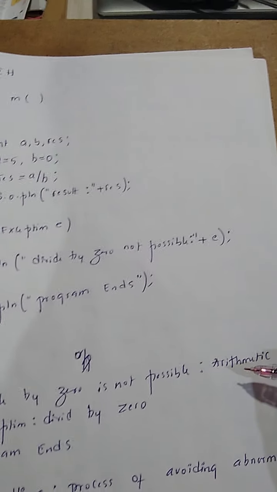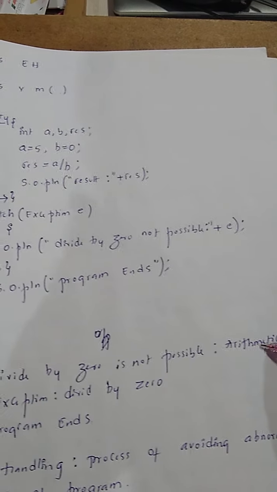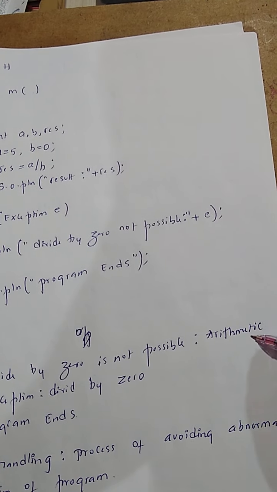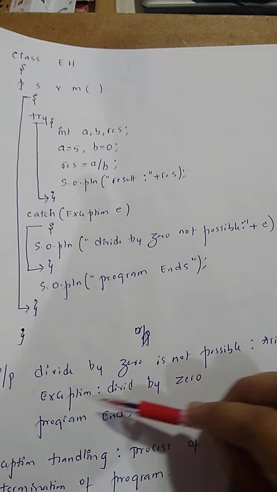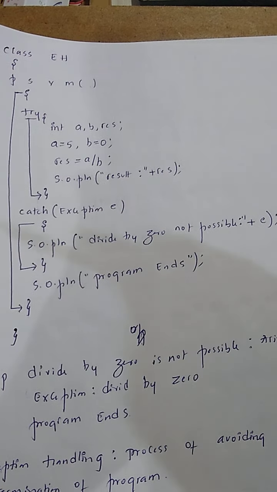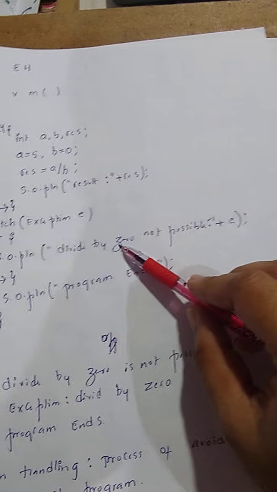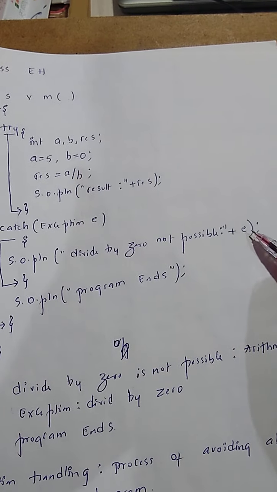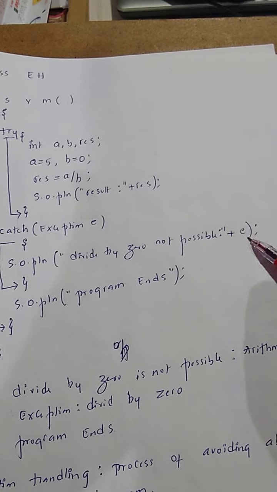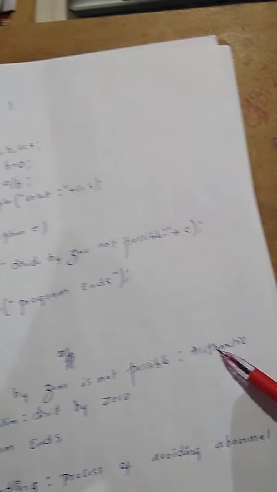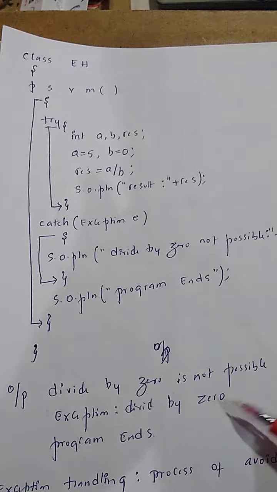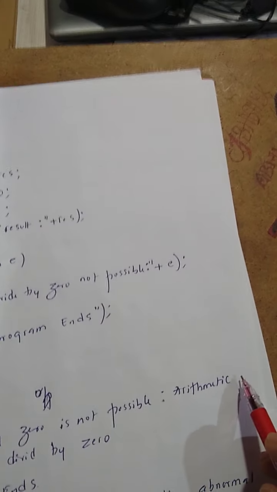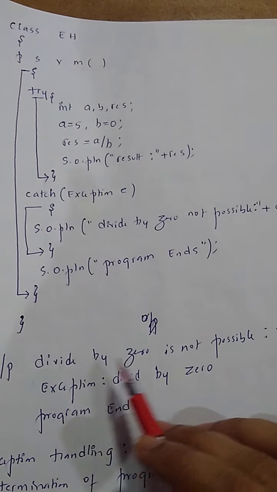What is the message? If you see the previous example program, you'll get ArithmeticException: divided by 0. Therefore you'll get the output "divided by 0 is not possible" that we are printing, plus whatever message got generated, that we are printing. So what is that message? ArithmeticException: divided by 0. You have to write this in a single line. Since I don't have space, I have written it in the next line. So this will be in a single line.